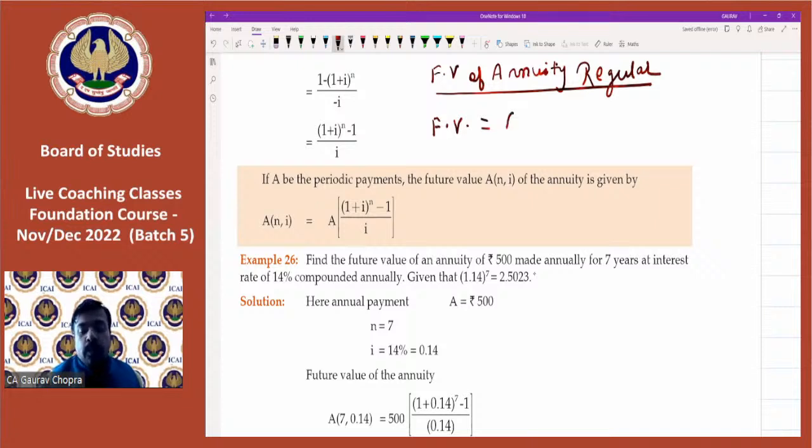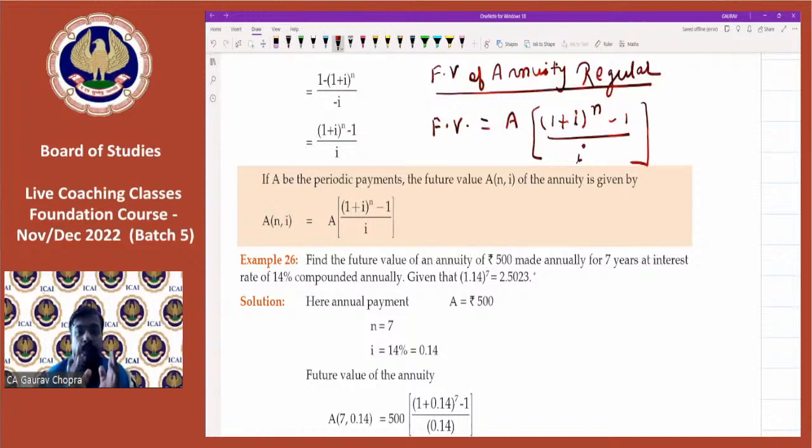Future value equals A, where A is not amount, A is known as annuity, times bracket 1 plus I whole to the power of n minus 1, and then whole divided by I. At last we will multiply with the annuity. So this formula is for future value of annuity regular.